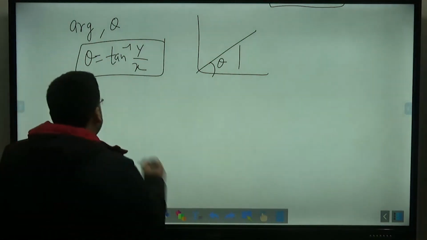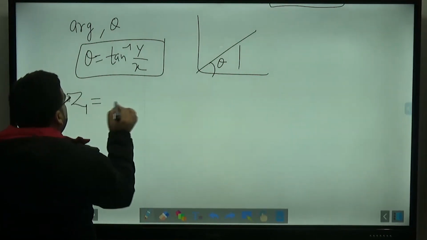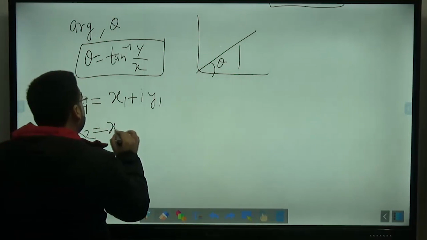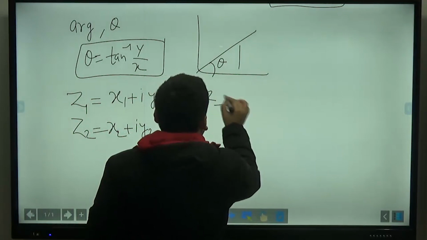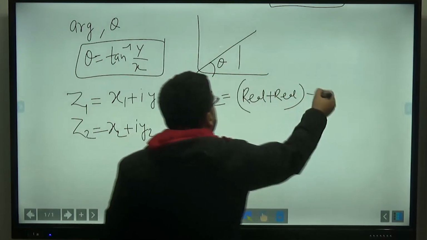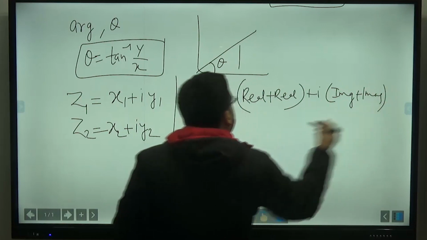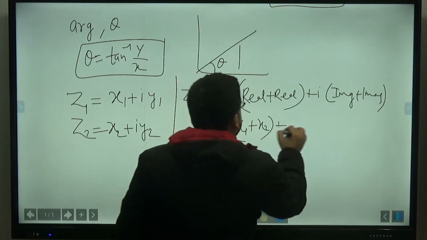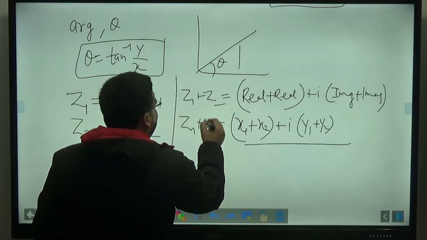Then we have one more property that is called the additive property. If one complex number is z1 equals x1 plus i y1, and the other complex number is z2 equals x2 plus i y2, then z1 plus z2 will be equal to real part plus real part, and plus i times imaginary part plus imaginary part. So it will be equal to x1 plus x2 plus i times y1 plus y2. That is how we can do the addition.